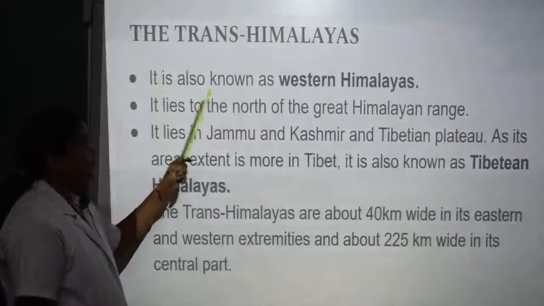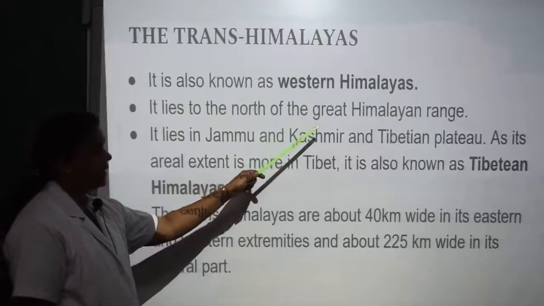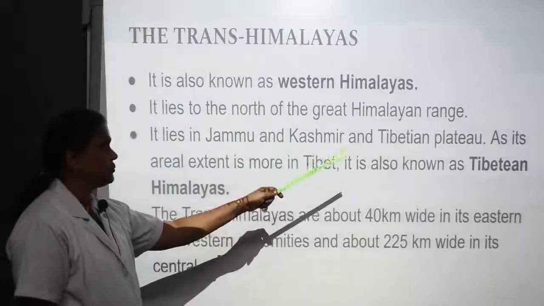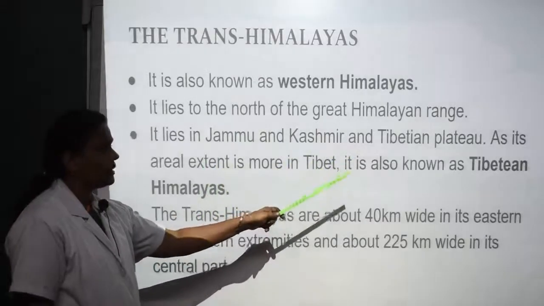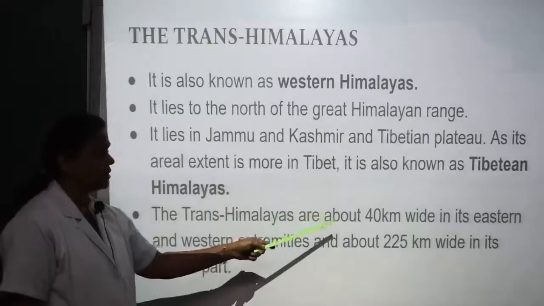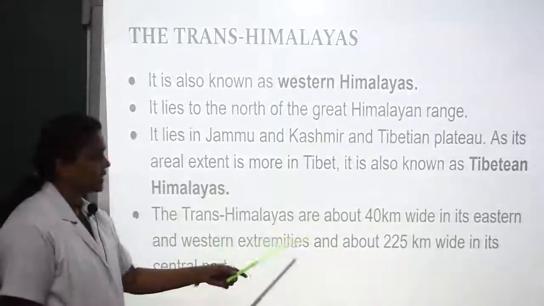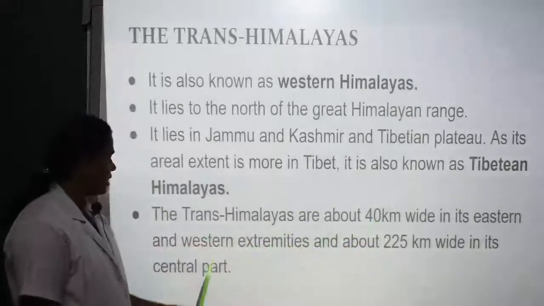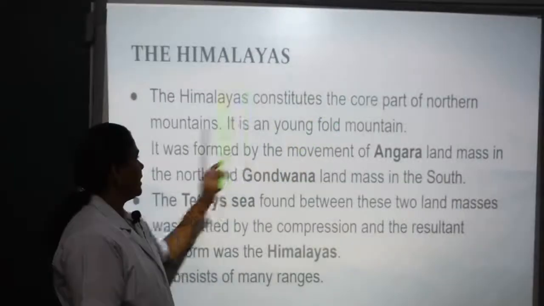Trans-Himalayas. It is also known as Western Himalayas. It lies to the north of the Great Himalayan Range, in Jammu and Kashmir and the Tibetan Plateau. As its real extent is more in Tibet, it is also known as Tibetan Himalayas. The Trans-Himalayas are about 40 km wide in its eastern and western extremes and about 225 km wide in its central part.